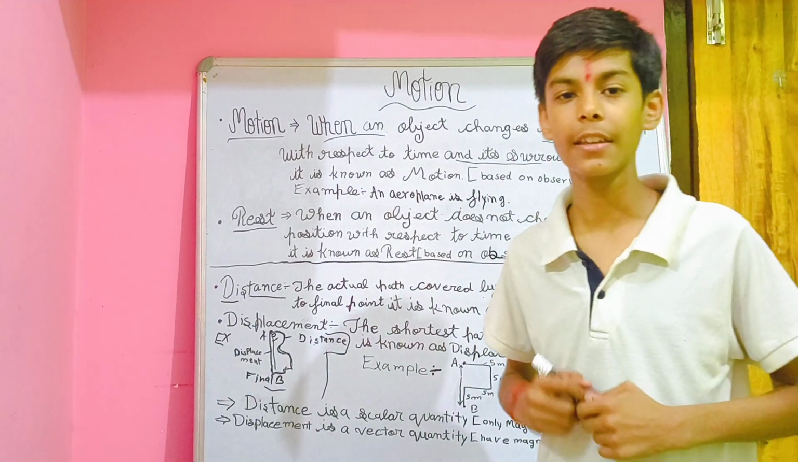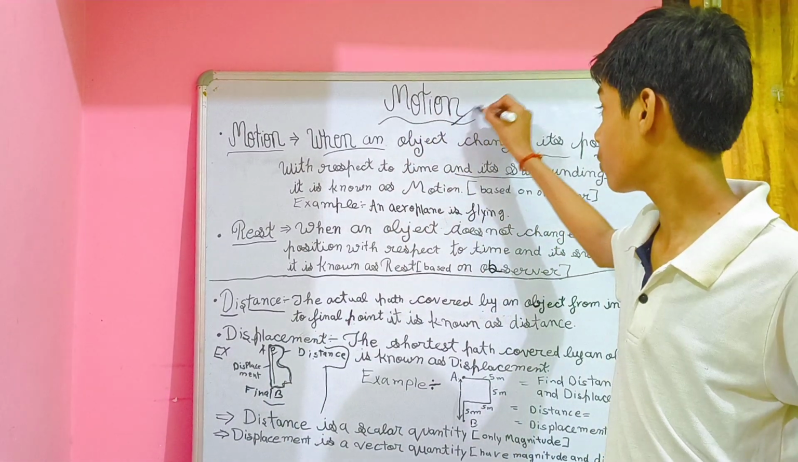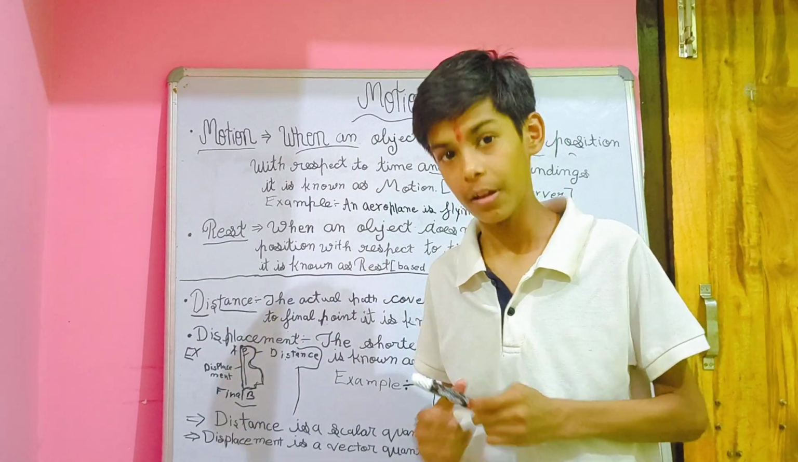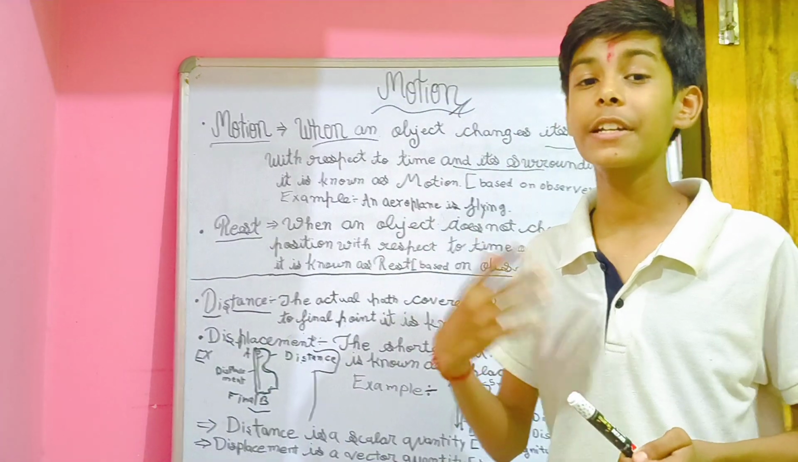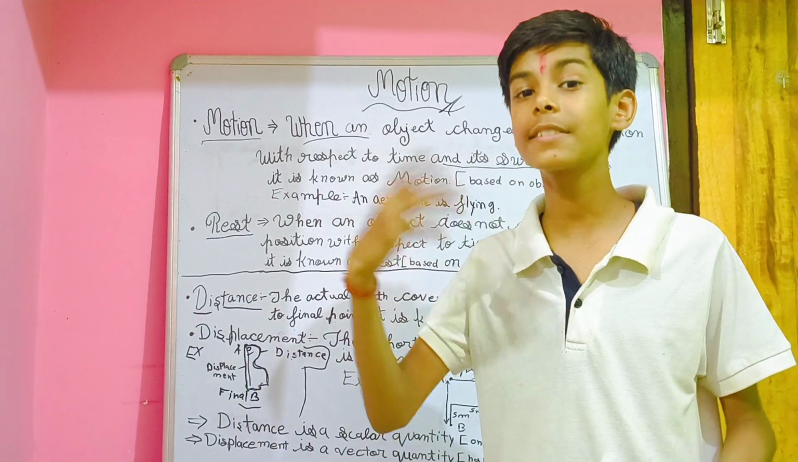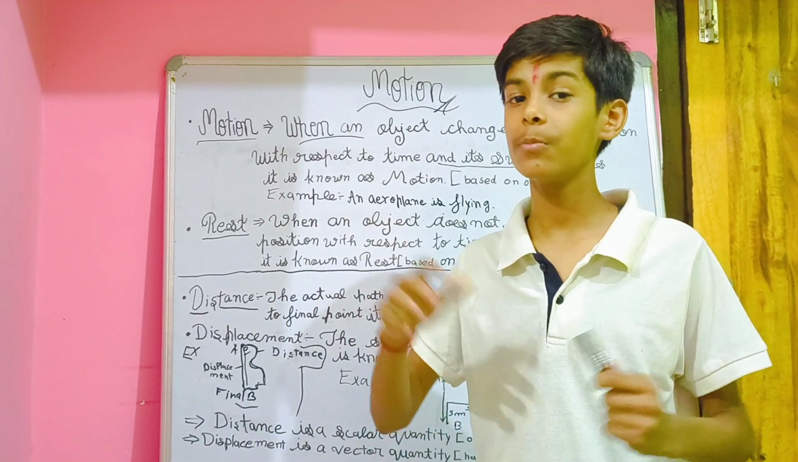The most important topic of physics, that is motion. Today I am going to explain what is motion. Motion: when an object changes its position with respect to time and its surrounding, it is known as motion.